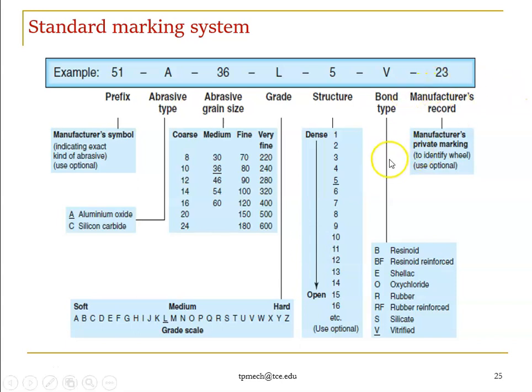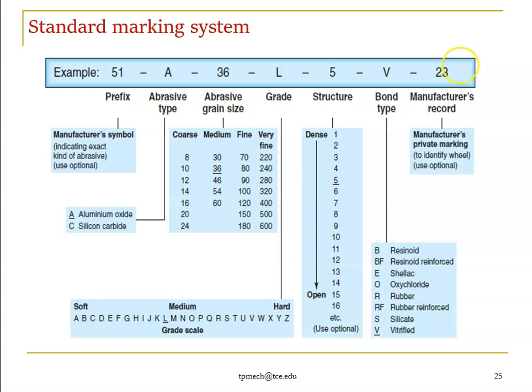Next is the bond type, right? The bond types are resinoid, reinforced, shellac, oxychloride, rubber, silicate and vitrified. This is the bonding type, and we denote it as a letter, right? The next one is again the manufacture record. It may be the date of manufacture or the expiry date, and some other parameters or criteria.